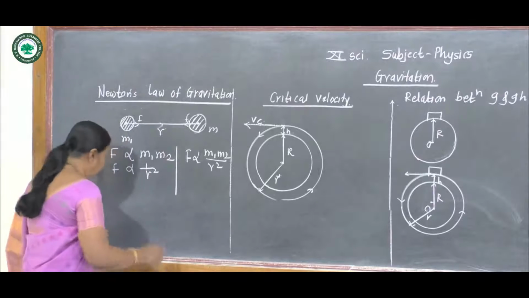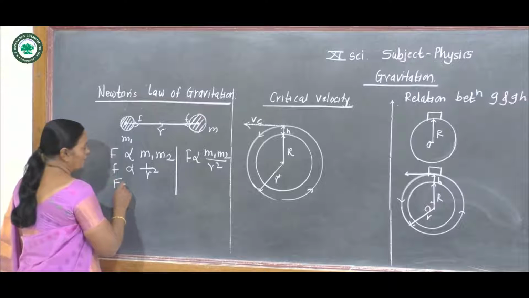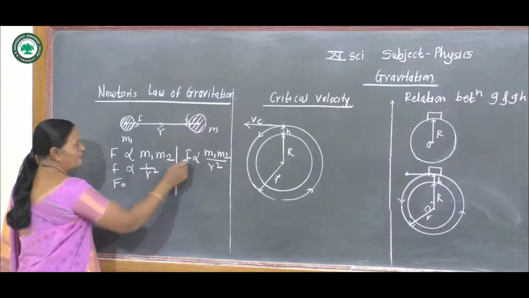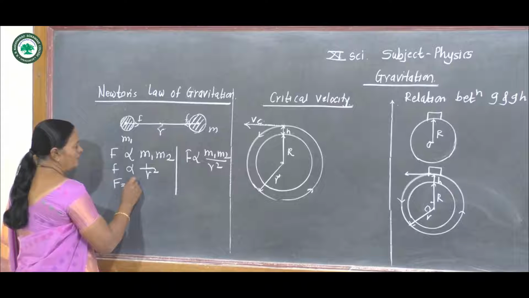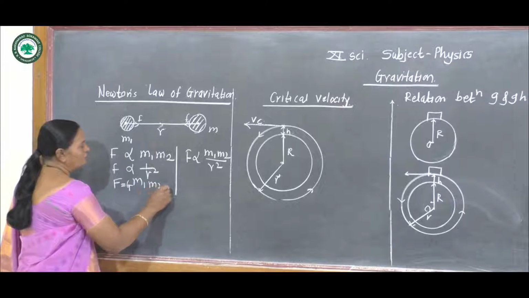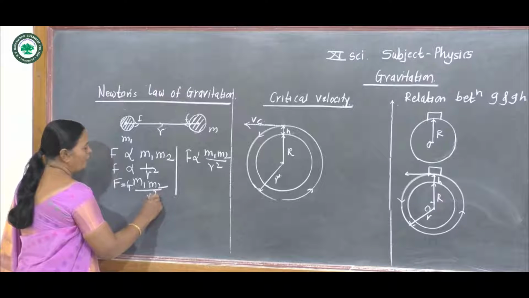Now see, we can write F is equal to G m1 m2 divided by r square, where G is the constant of gravitation.